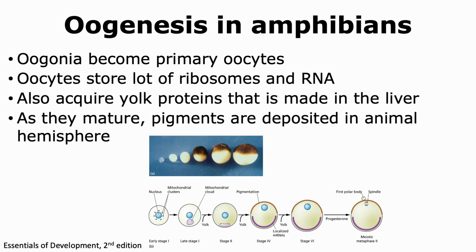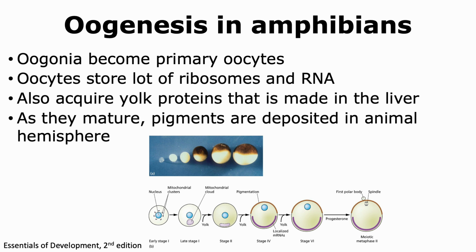Let us now focus on amphibians. And in this slide, we're going to learn a little bit about the oogenesis in amphibians. Now, please note that this is extra information and is not present in your book. In the case of amphibians, the cells that will form the eggs are called oogonia, and they become primary oocytes during the process of development.